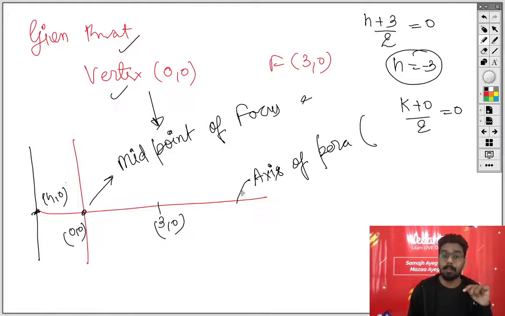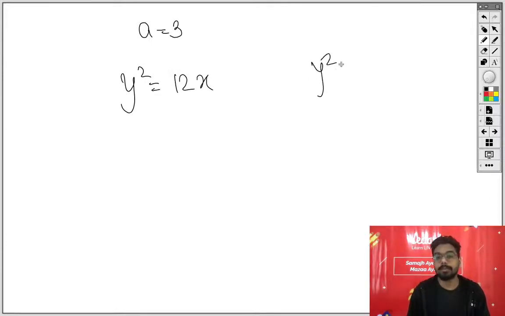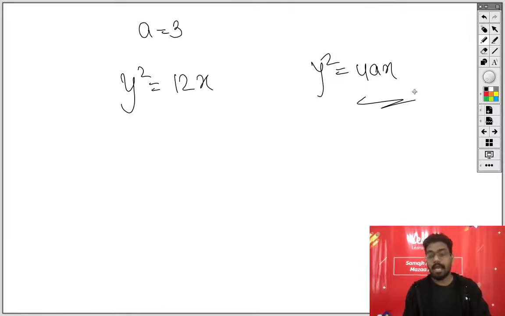Because this is the axis of the parabola and this point is the intersection of the directrix and the axis of parabola. Fine. And now you can directly say that a is equal to 3. If this is a 1 mark question, you can directly say a equal to 3. Okay, and you can directly write down y square equals to 12x because a equal to 3. I hope this is clear to you.